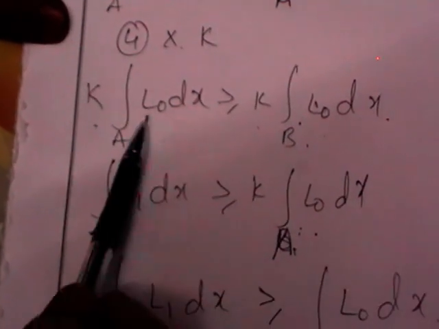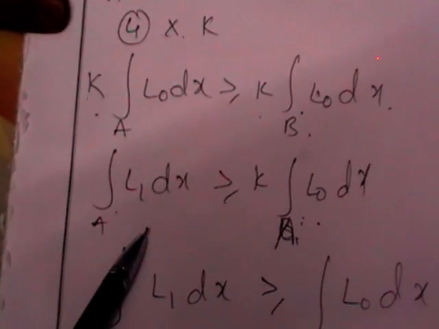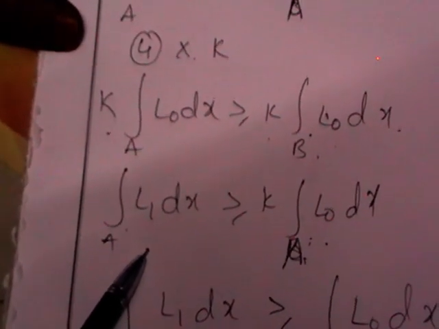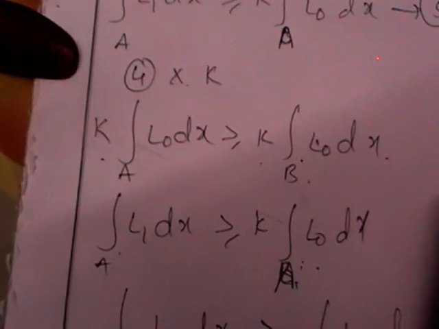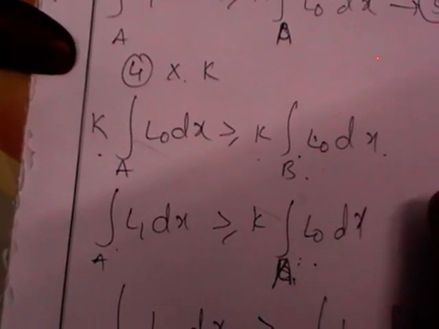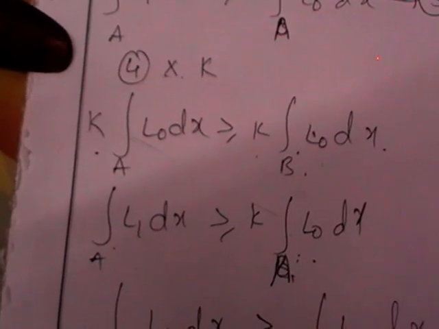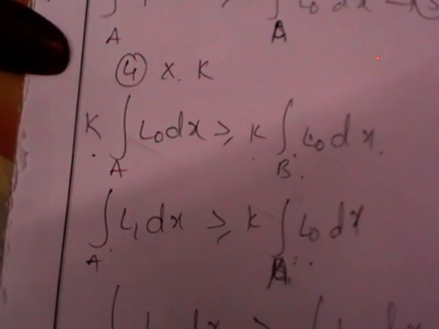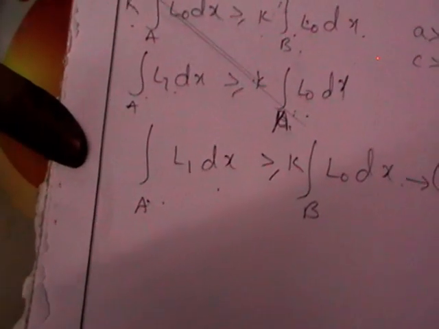So these two terms are the same. It is like A greater than B and C greater than B. You can write that as integral over A of L1 dx greater than K integral over B of L0 dx. These two are the same, so we write these two together. Let us name this as equation number 6.